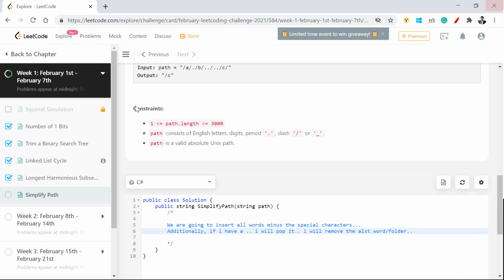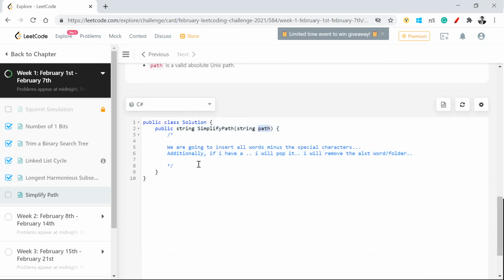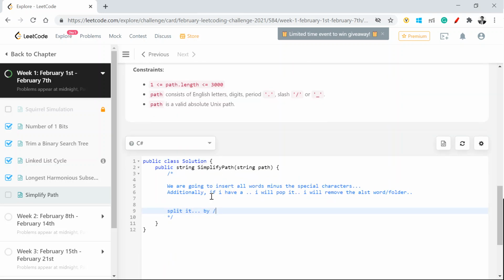Now, how are we going to get these words? What I'm given is a string path. In order to get all the folder names, I need to split it by slash, because slash is the only thing pointing from one folder to the other. So this will be your first step. Then the second step is, the moment you encounter a double dot, you pop it, provided you have any folders in the stack. Otherwise go ahead and insert it.